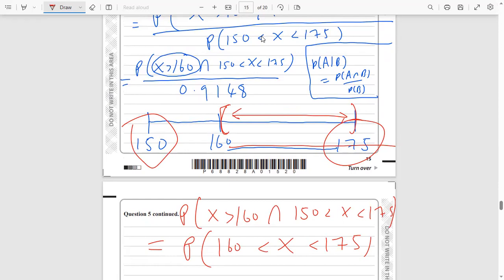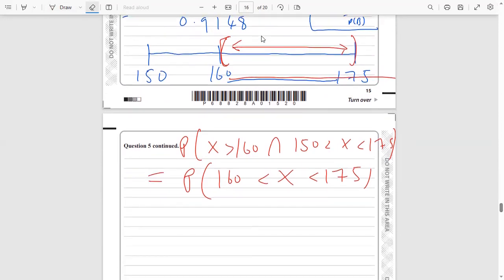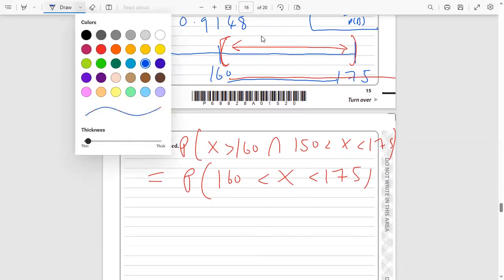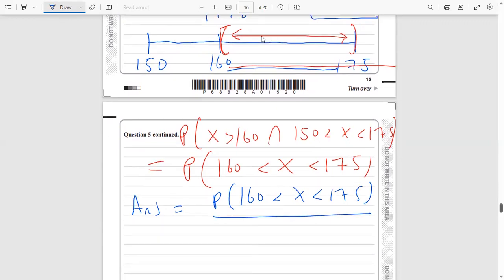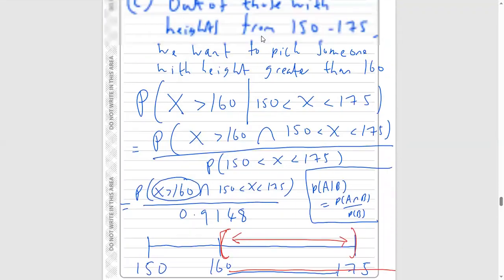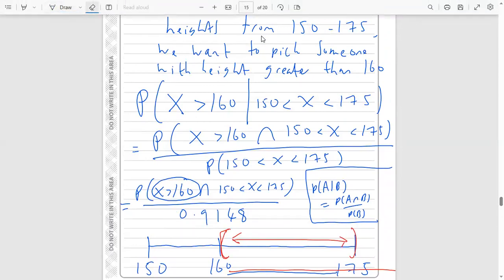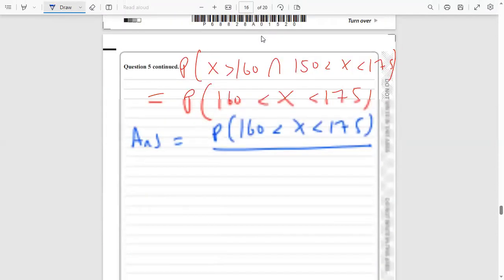So on that number line, we must pick someone who's got a height between 160 and 175. So our final answer to the question is going to equal the probability that x is between 160 and 175, this was our numerator, divided by the probability that we pick someone between 150 and 175. So 0.9148 on our bottom.